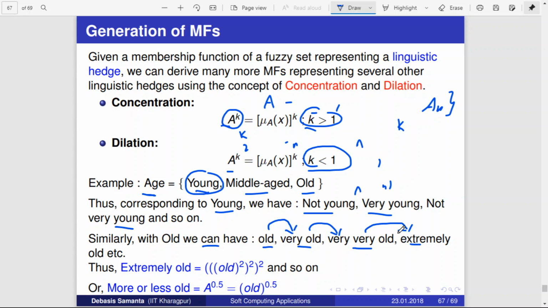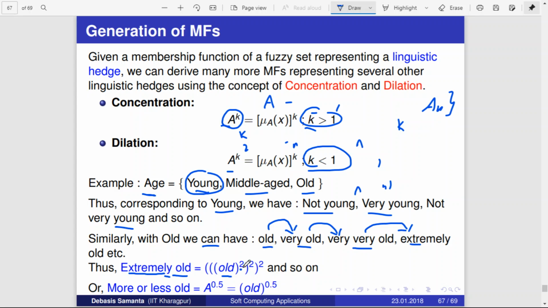So this is called concentration. Moving from one level to the next level is called concentration. Moving from one level to the previous level is called dilation. For example, if you already defined old, then extremely old can be defined like this: extremely old is nothing but old to the power 2. Here the k value is 2. K should be greater than 1, right?